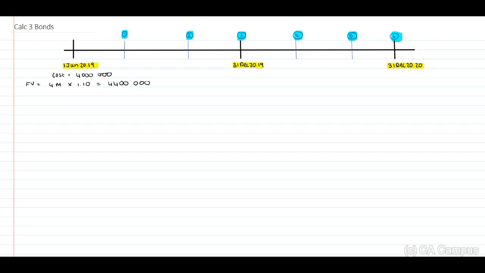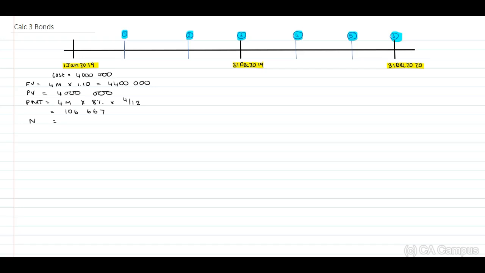We are able to identify our present value. They've indicated to us that this is the 4 million. We can calculate our payment, the actual cash, which will be the 4 million times 8% times 4 over 12, and this is an amount of 106,667. If we look at our period, remember guys, they will be paying this 3 times a year.